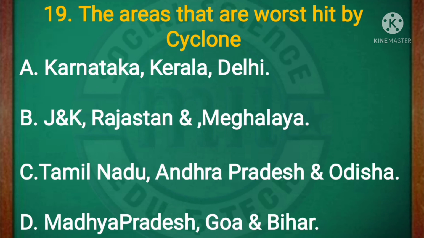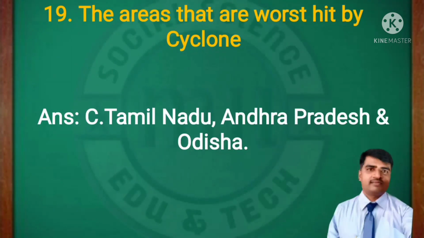The areas that are worst hit by cyclones: Karnataka, Kerala, Delhi, Jammu and Kashmir, Rajasthan and Meghalaya; Tamil Nadu, Andhra Pradesh, Odisha; Madhya Pradesh, Goa and Bihar. This is a very easy question. Option C is the right answer: Tamil Nadu, Andhra Pradesh and Odisha. These areas are the worst hit by cyclonic effects during the northeast monsoon winds.